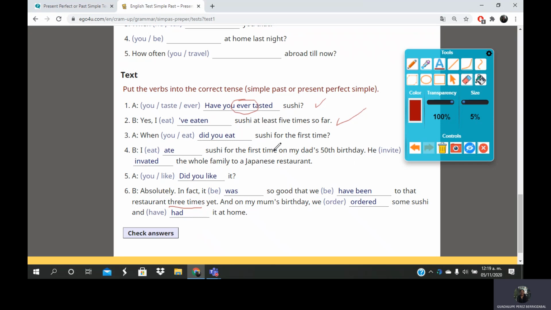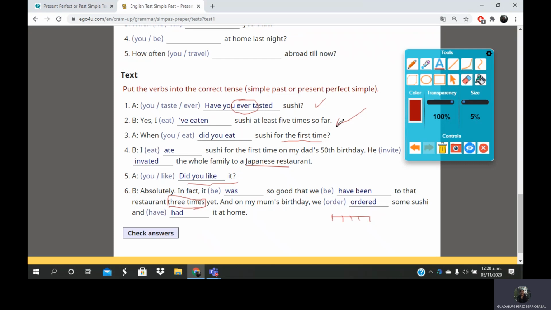So if you identify "for the first time", this action started and finished in the past. For that reason, we use past simple. And then the answer is in the same tense. You continue talking about this action in the past. So when you identify 3 times, immediately you think about present perfect. And then these actions are consecutive actions in the past. Use past simple.